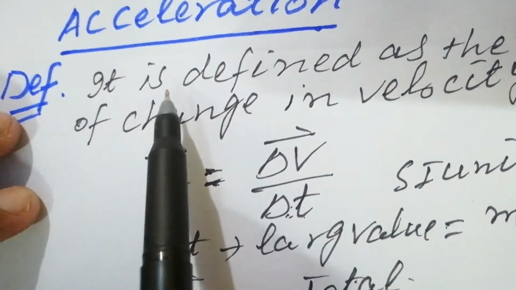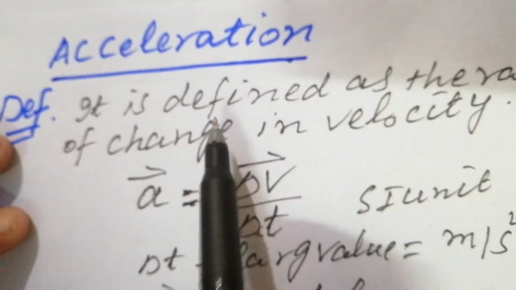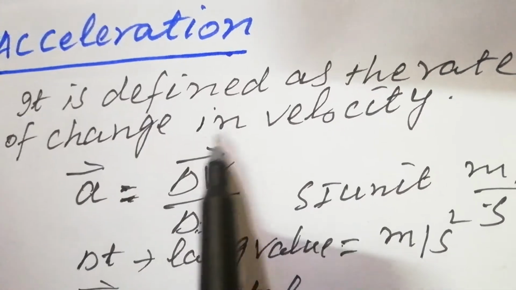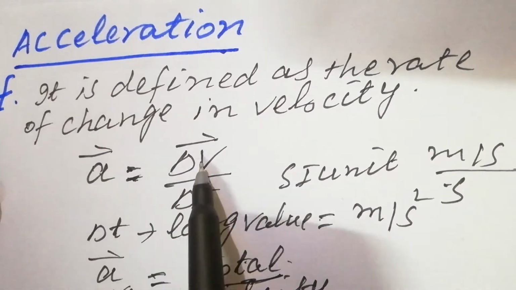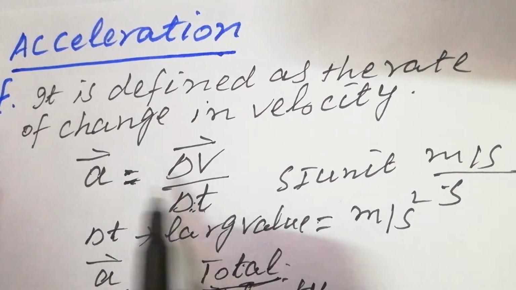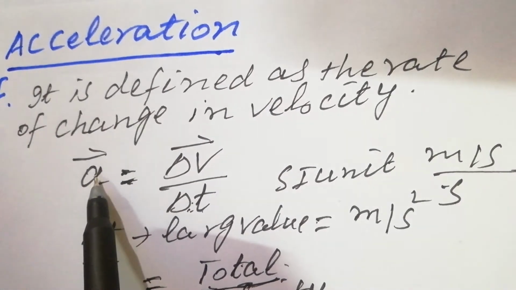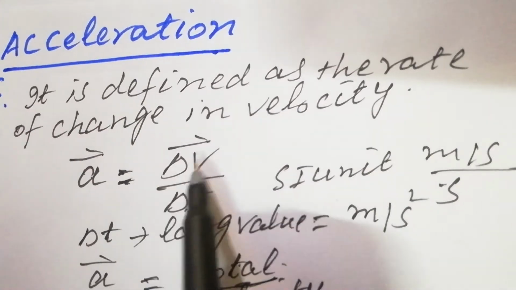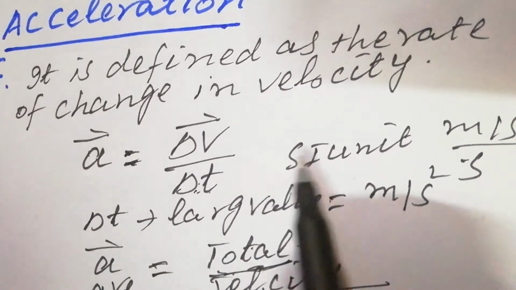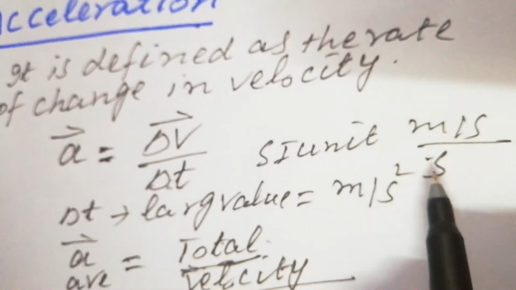Look at this again, students. We are discussing a very important article. The acceleration is defined as the change in velocity, the rate of change in velocity. So a is equal to delta v over delta t. It is a vector quantity, because delta v, the change in velocity, is a vector quantity, and its SI unit is meter per second squared.